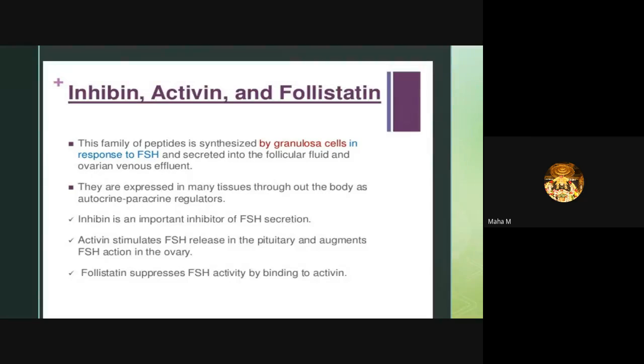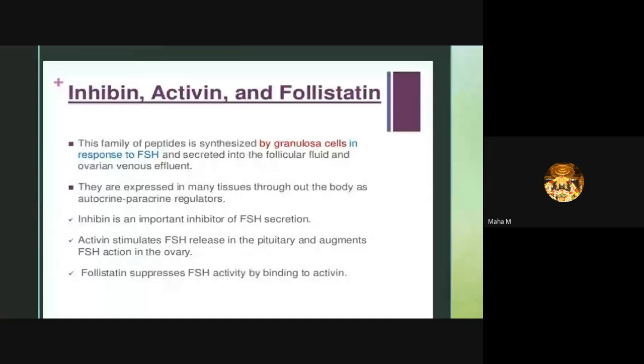Coming to inhibin, inhibin is an important inhibitor of FSH secretion. So inhibin will inhibit the FSH. Activin stimulates FSH release in the pituitary and augments FSH action in the ovary. The follistatin suppresses FSH activity by binding to activin. So inhibin and follistatin will suppress the FSH secretion, and activin stimulates the FSH in the pituitary.